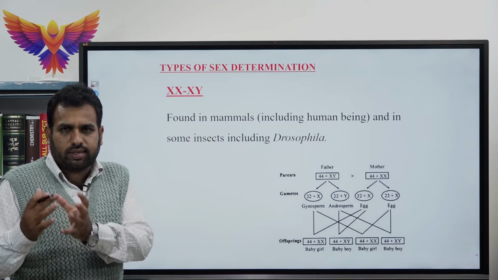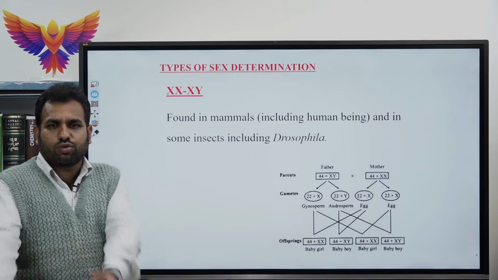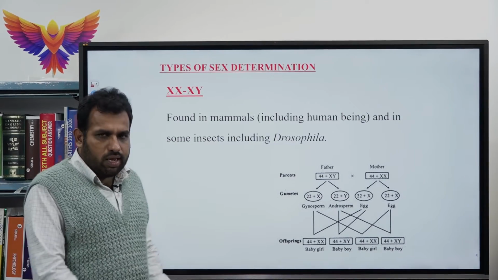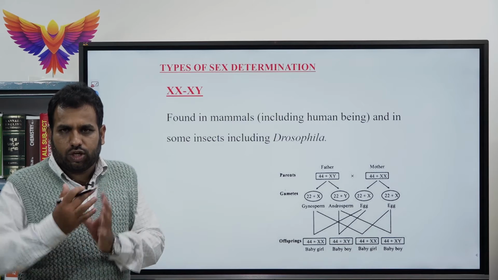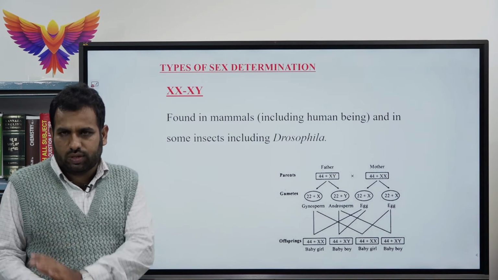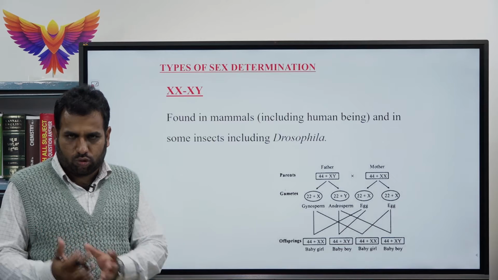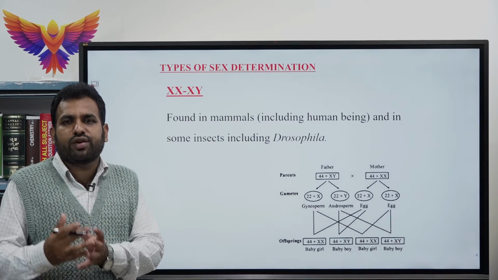The XX and XY chromosomes are called allosomes or sex chromosomes. At the time of fertilization during the meiotic cell division, the sex determination takes place, so that it determines the sex of an individual.